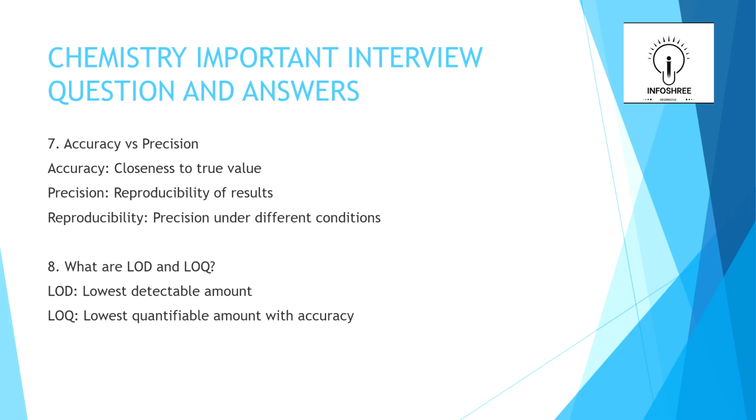The seventh one is accuracy and precision. Accuracy is closeness to the true value. Precision is reproducibility of a result. Reproducibility means precision under different conditions. Okay, this is the seventh answer.